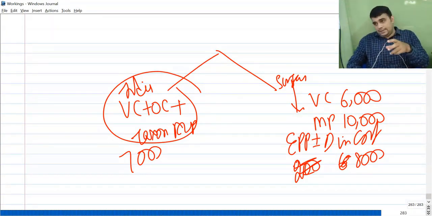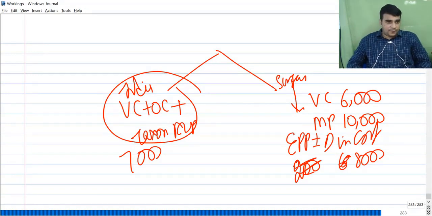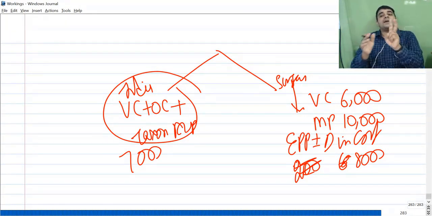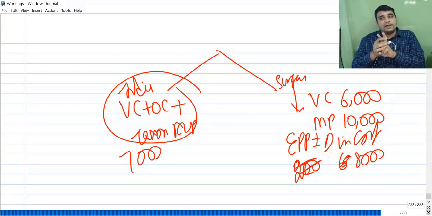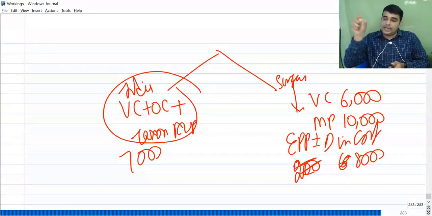Then there's another angle here. When you transfer at 6,000, tax authorities consider it as 10,000. Similarly, if this division buys it at 8,000, they may still get a tax benefit for 10,000. Logically, they should get a tax benefit for 10,000. So technically, if the transfer happens at 8,000 also, there's an extra tax benefit on that 2,000 rupees. What is that 2,000? 10,000 minus the 8,000. Earlier you were buying at 8,000. In your books of accounts, 8,000 was an expenditure, and you are getting a tax benefit of 20%.